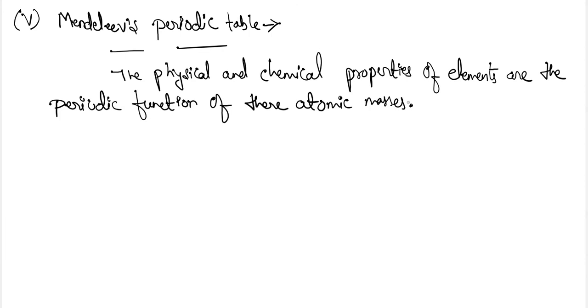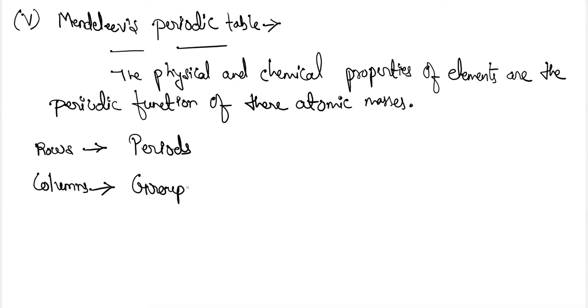So what is Mendeleev's periodic table? It consisted of rows and columns. The rows in Mendeleev's periodic table were termed periods, and the columns were termed groups.